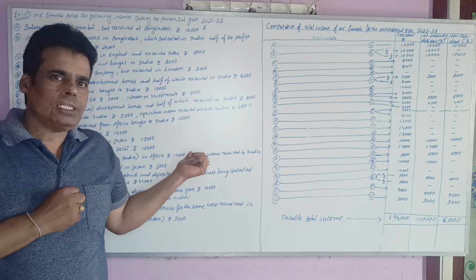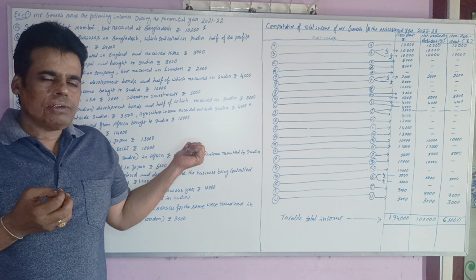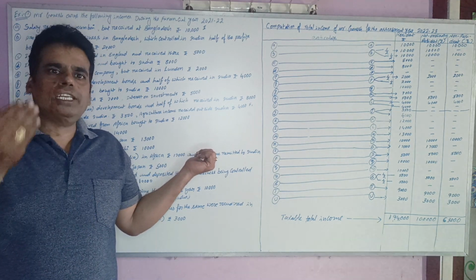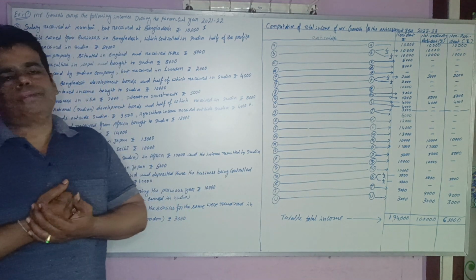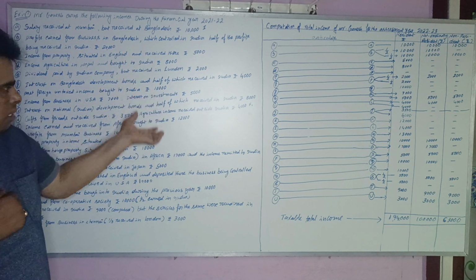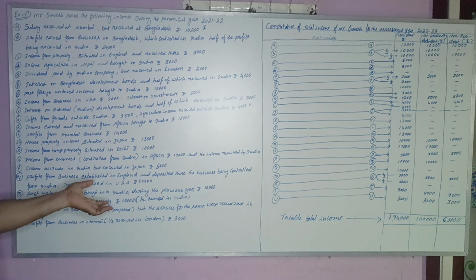The given income, earned and received in India or outside India, should be clearly identified. Then I collected some points regarding residential status and tax incidence.